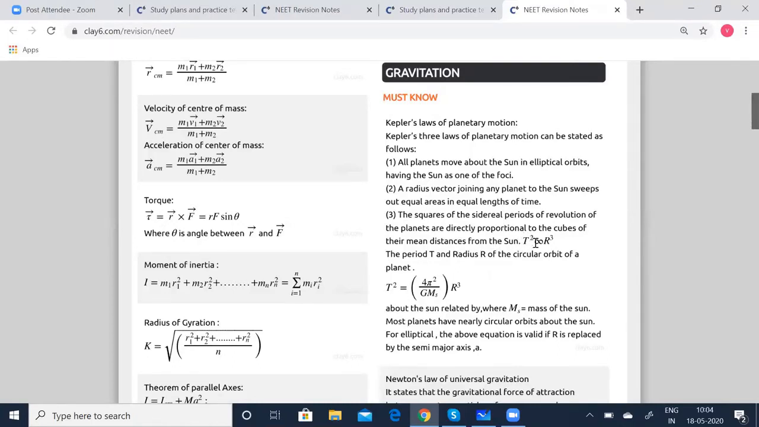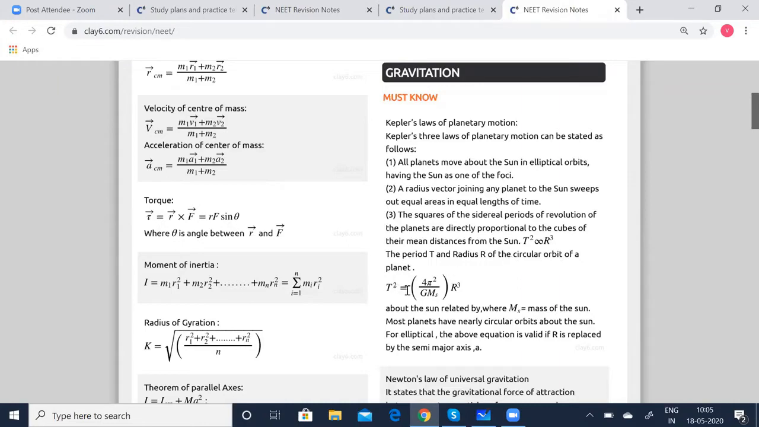Or quickly you can say T squared is directly proportional to R cubed, where T stands for time period and R is the radius of the planet. So the time period and the radius of the circular orbit, that is, not the radius of the planet, is going to be the radius of the orbit in which the planet is orbiting.